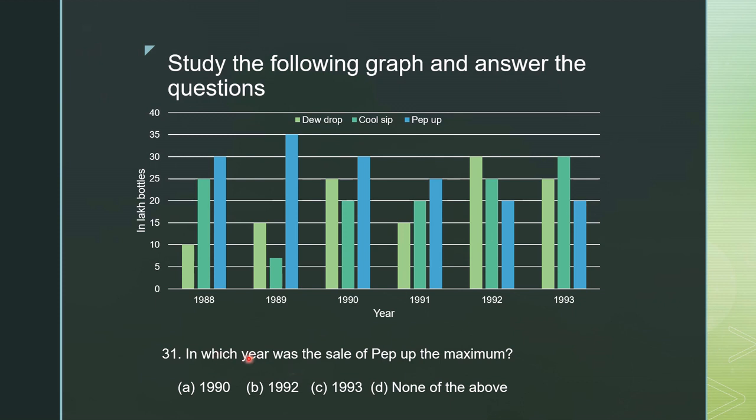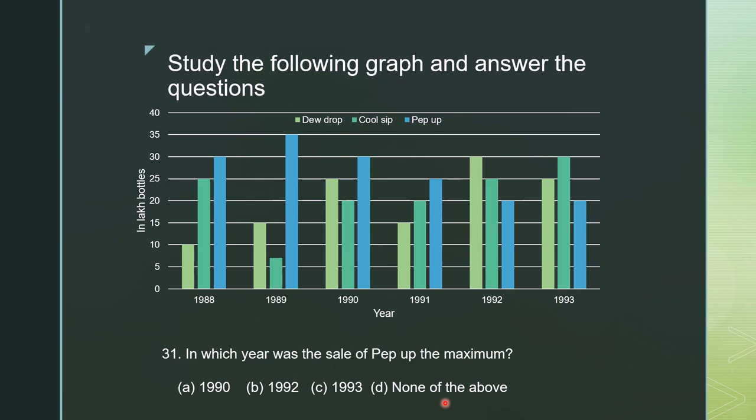The question is, in which year was the sale of pep-up maximum? In this diagram we saw that the pep-up sale is maximum in 1989, 35 lakh. So 1989 was not among the options. So none of the above is the answer.